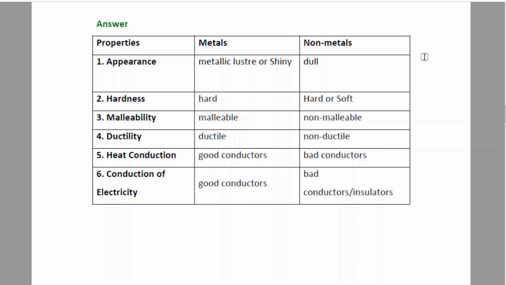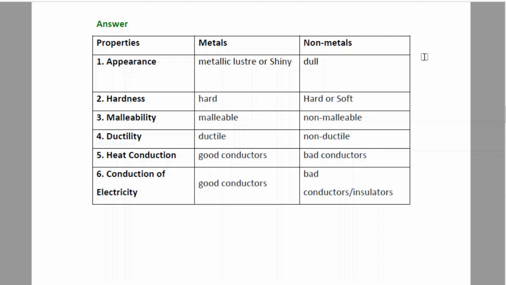The third property is malleability. The fourth is ductility. We have already discussed that the properties of malleability and ductility are mostly found in metals, whereas non-metals are non-malleable and non-ductile. And properties number 5 and 6, heat conduction and conduction of electricity.